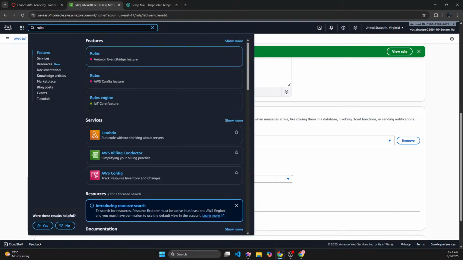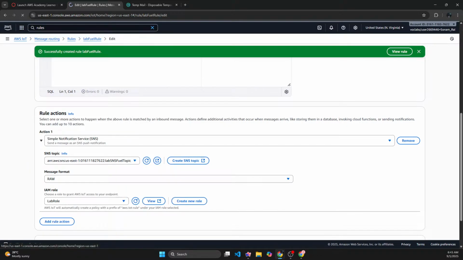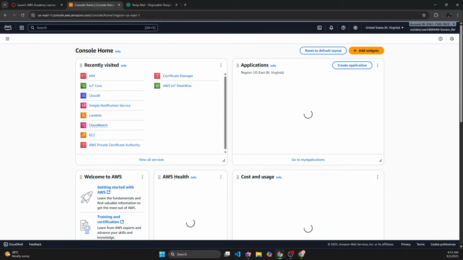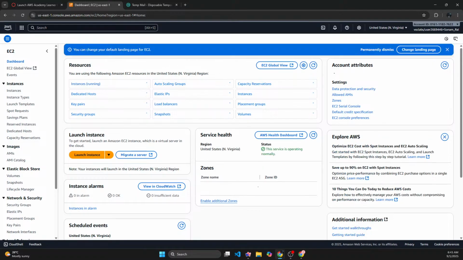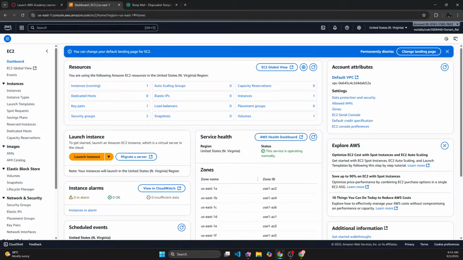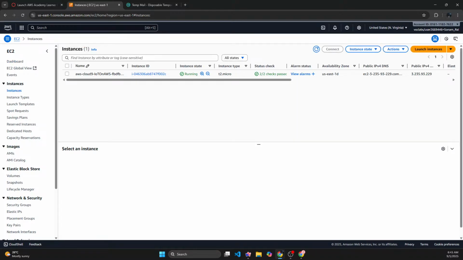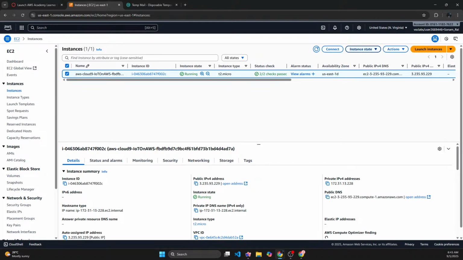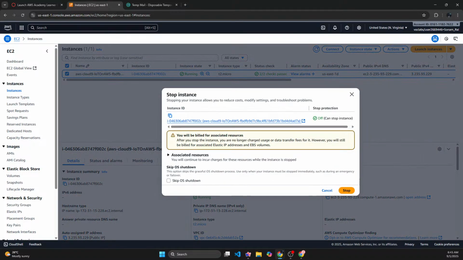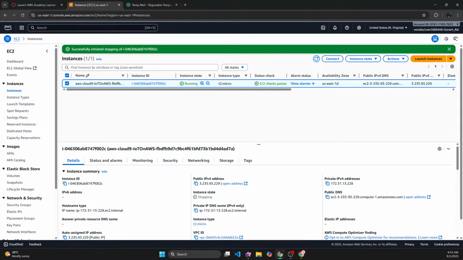My Cloud9 is running on an EC2 instance, so I could just go ahead and stop the EC2 instance on my own. But even if I don't stop it, it will be stopped automatically after 30 minutes of being inactive.